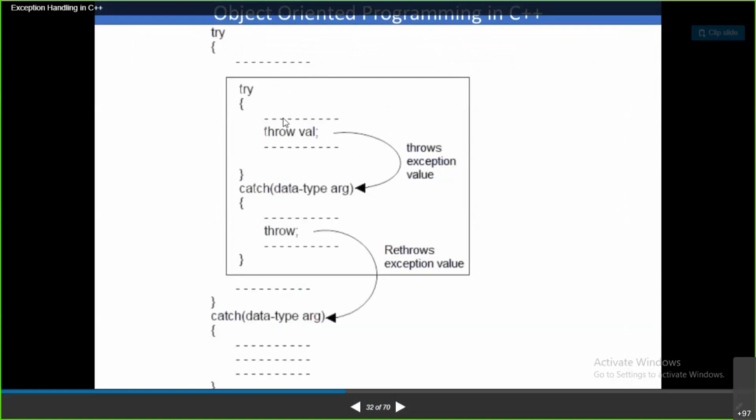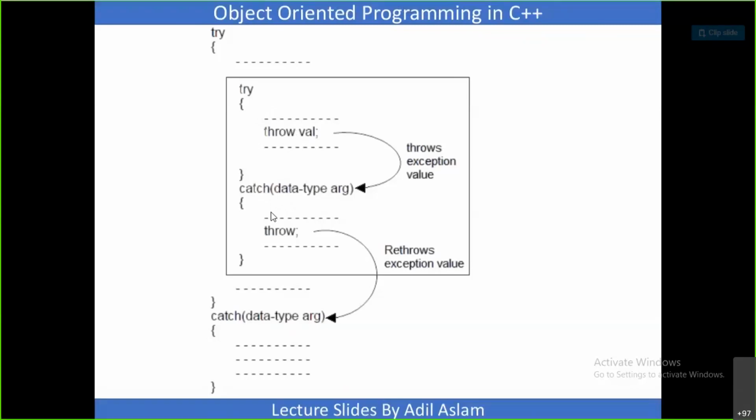Inside this outer try block, you have a try and a catch. Inside the try, you have one exception, like some integer type or some other data type. Once you raise that exception using the throw keyword, what happens? A respective catch block is going to handle that situation in the general case. If the exception is raised in the try block, it is going to be caught by the catch block. Inside the catch block you handle the situation, but in the rethrowing case what happens? You are